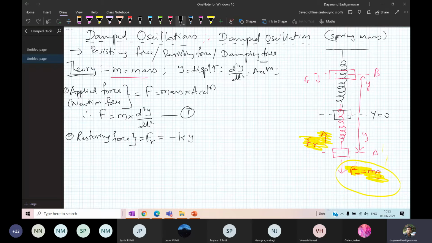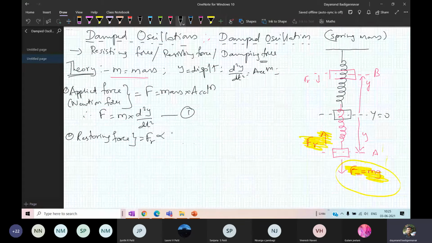Restoring force is directly proportional to the displacement and pointing towards the equilibrium. If you remove the proportionality sign, the restoring force is equal to minus K into y. This is equation number 2, where K stands for the force constant. Don't take it as spring constant.